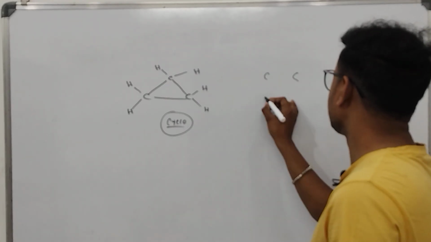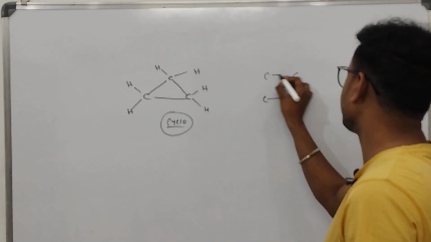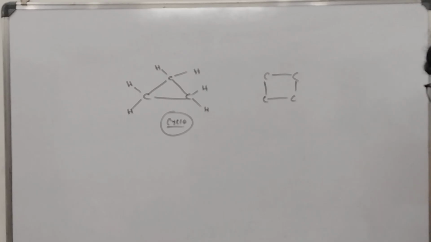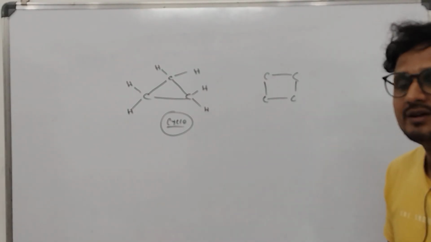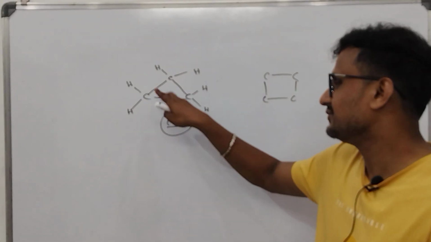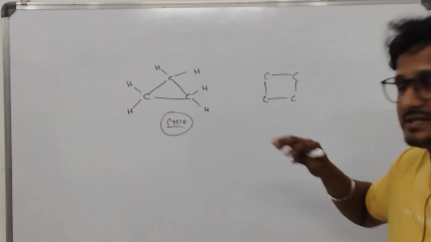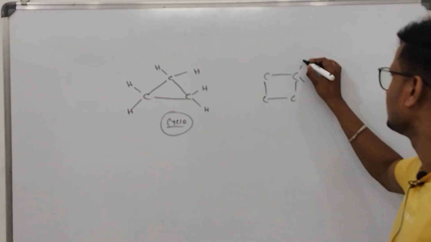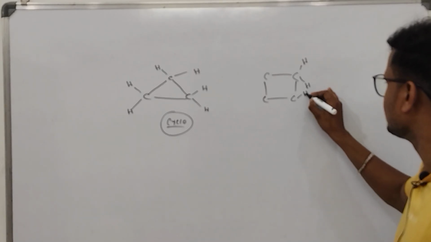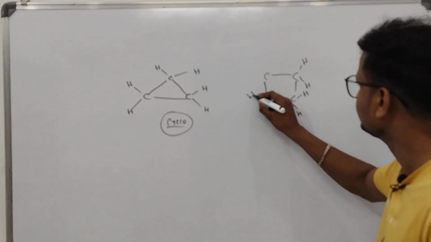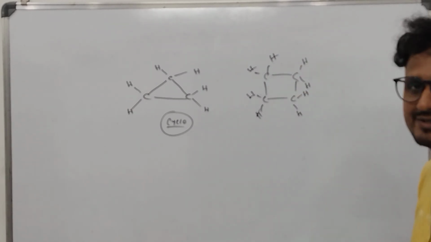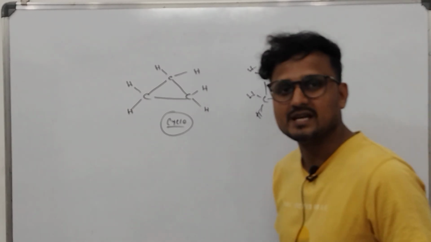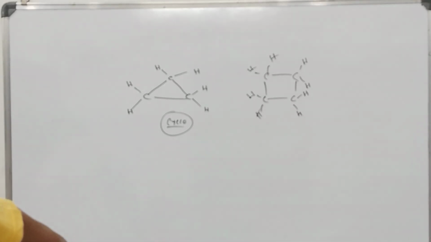Okay, cyclic compounds mostly start with cyclo. This can be another compound. I have taken 4 carbons here, and with 2 carbons you cannot make cyclic compounds. For the cyclic compounds, you need at least 3 carbons. So here it is 4. You can fill up the valencies by putting this. So you have got another compound. This is again an example of a cyclic compound. Okay, we'll name this later on.